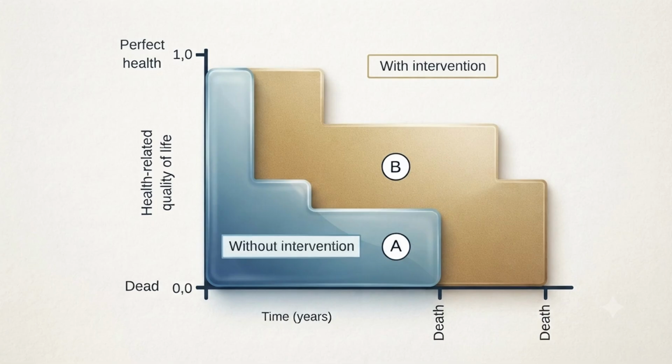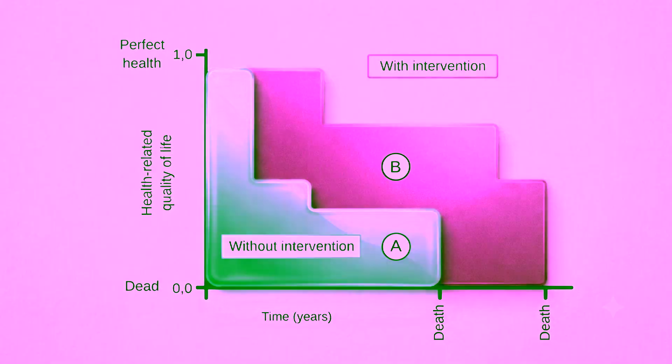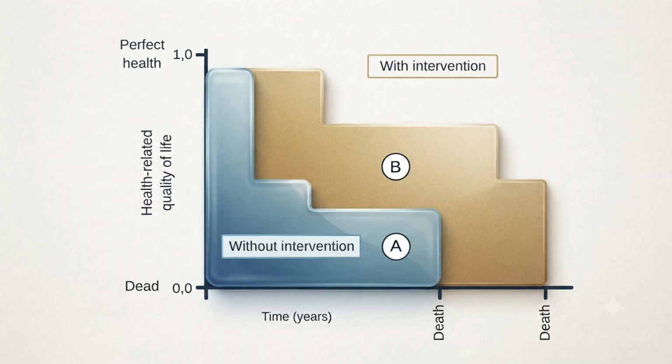He is living till the second point and then dying. Without intervention, the lifespan is this blue one, and with intervention, this wheat colored area is added because of the intervention. So that is QALY, the number of years added with the help of any intervention. So both quality and quantity matter.